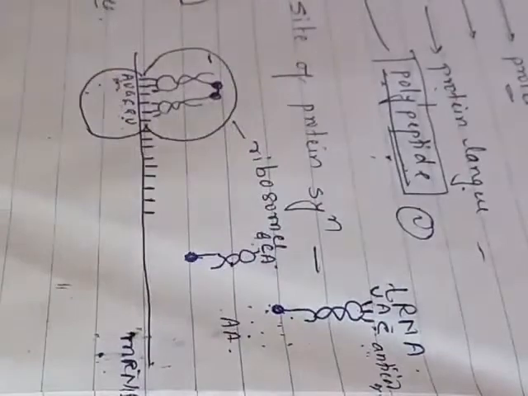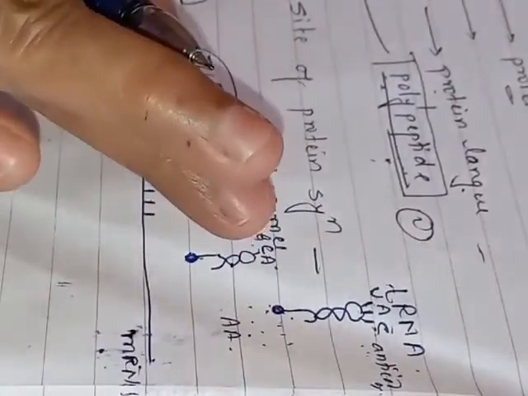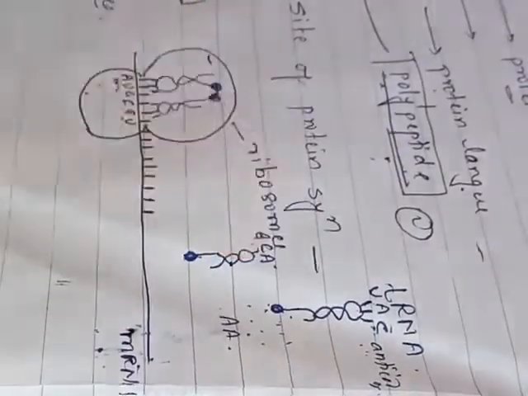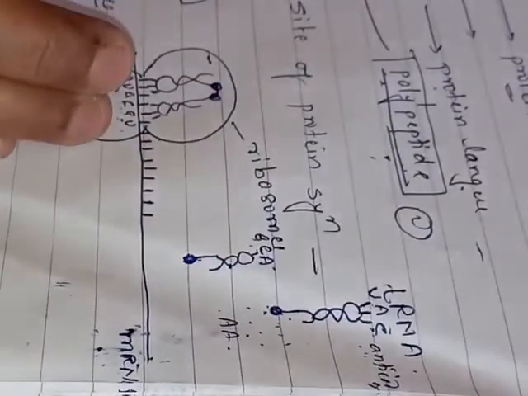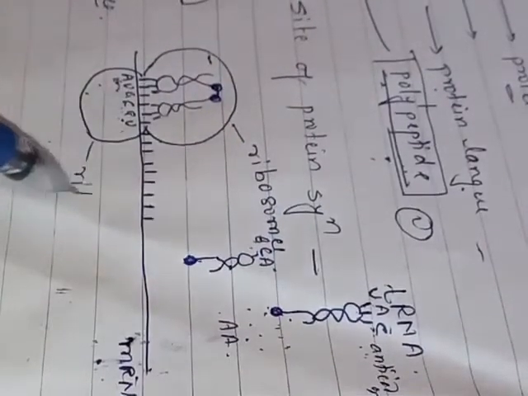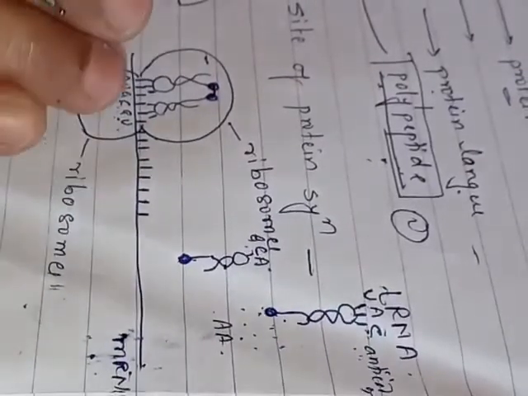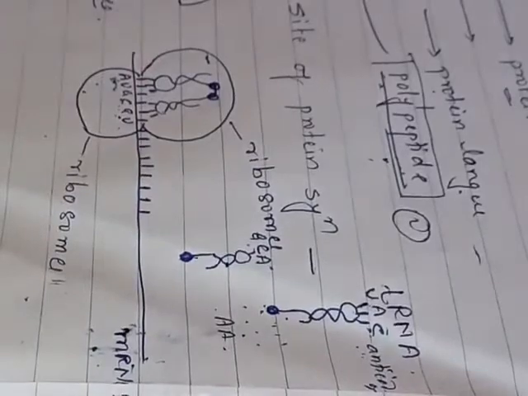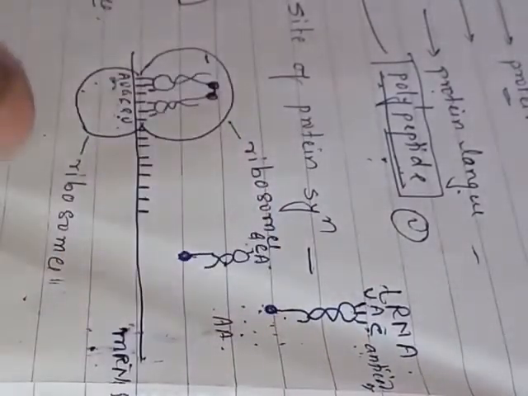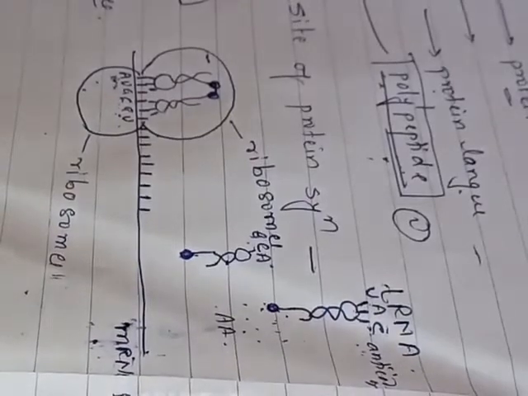Remember, the amino acid is brought in by the tRNA. Two amino acids are bound together by the peptide bond. So two codons get properly read. During this process the ribosome, this is the ribosome, keeps on moving towards the other end. Remember, ribosome moves only one codon length.